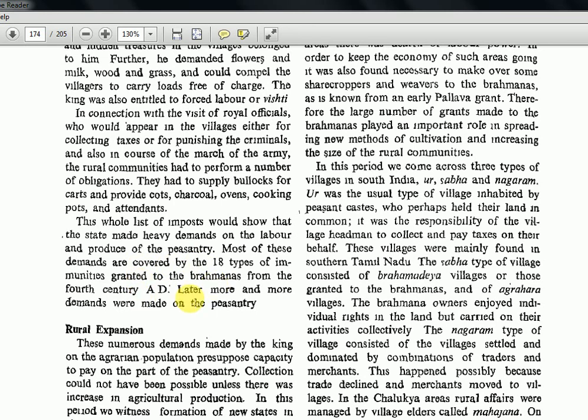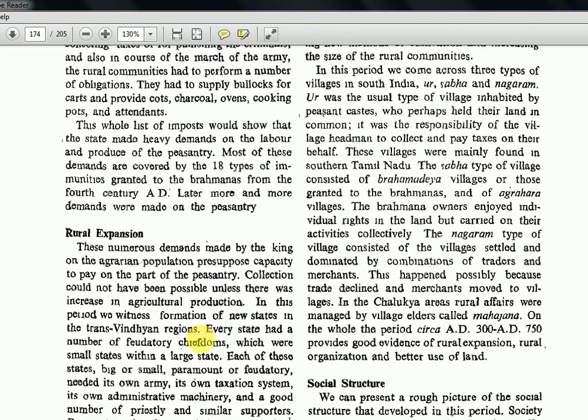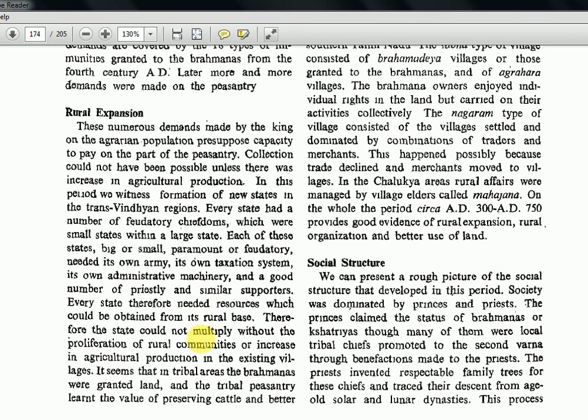Later, more and more demands were made on the peasantry. Rural expansion. These numerous demands made by the king of the agrarian population presuppose capacities to pay on the part of the peasantry. Collection could not have been possible unless there was increase in agriculture production.